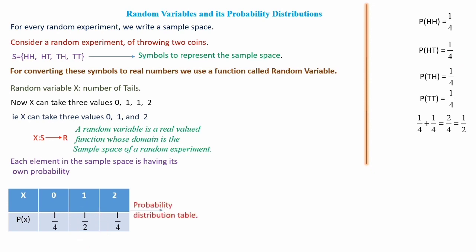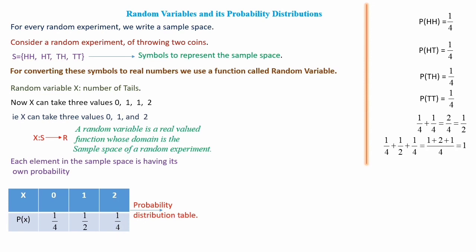So this is called a probability distribution table. Here we have distributed the probabilities. For 0 we have given the probability 1 by 4, for 1 we have given the probability 1 by 2, and for 2 we have given the probability 1 by 4. So this is called a probability distribution table.